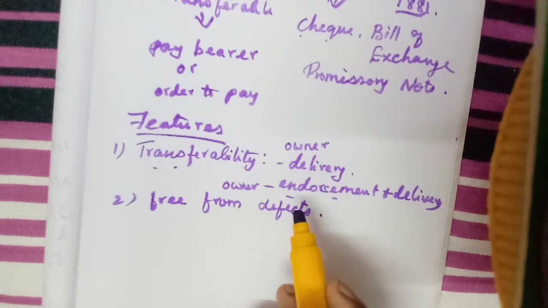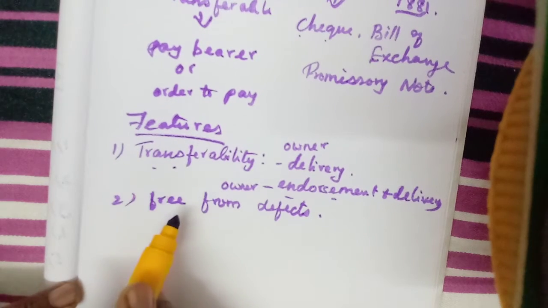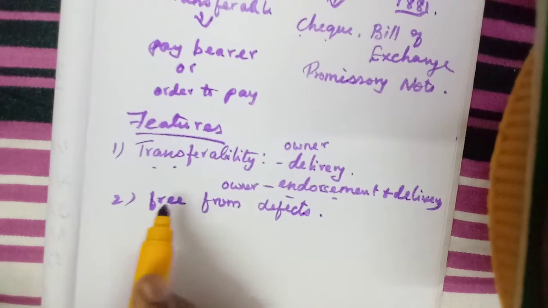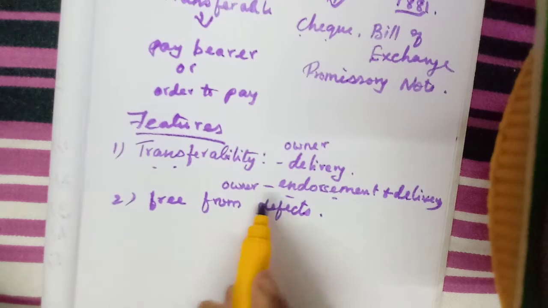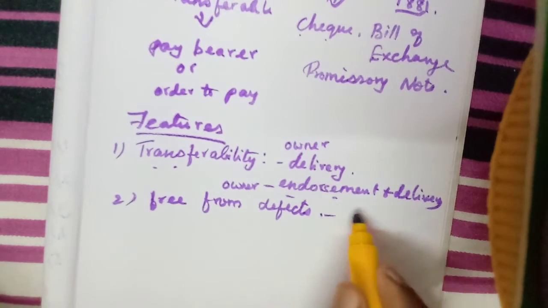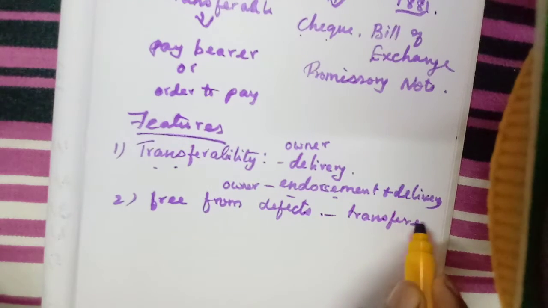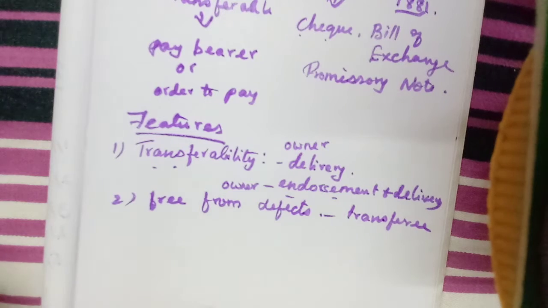If we sell and transfer a document, that land or property, whatever defects the transferor is having will be transferable. But in this endorsement of negotiable instruments, the transferee, meaning the person to whom we are transferring, is free from any defects of the transferor.